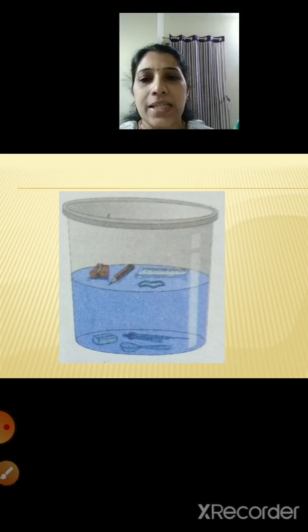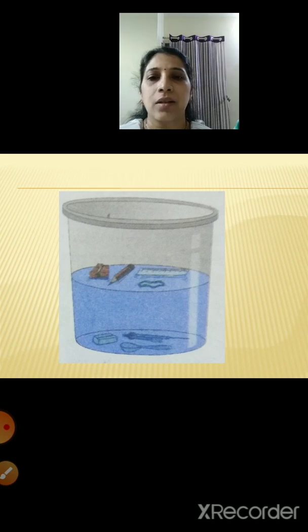The pencil, the sharpener and the scale are the articles whose density is less. That's the reason they are floating on the water. Whereas the eraser, the spoon and the compass, their density is more, and that's the reason they sink in the water. You can also try this experiment at home children.